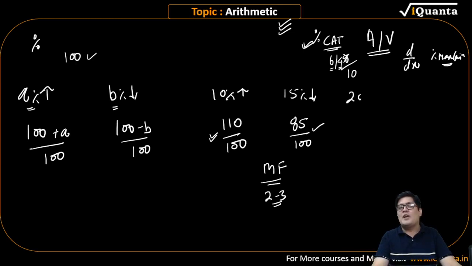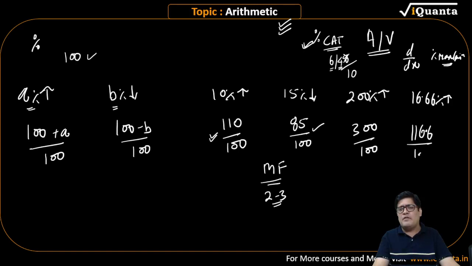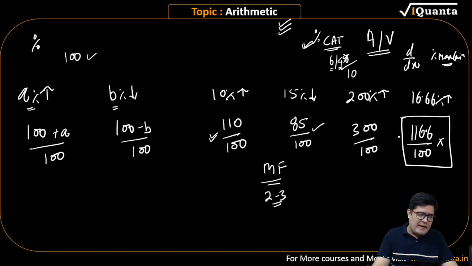Let us say I want 200% increase. There is no need to freak out. I will multiply 300 upon 100. You cannot have 200% decrease, it becomes negative. Let us say I want 16.66% increase. So many of you will be inclined towards this. If you have not studied well, don't do this. I'll give you the ratio approach.